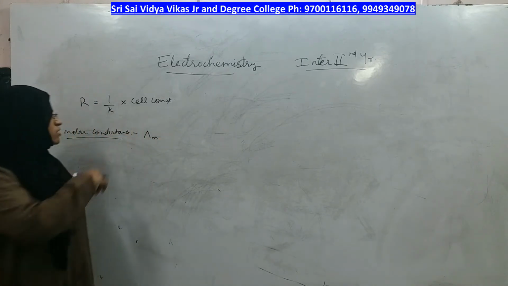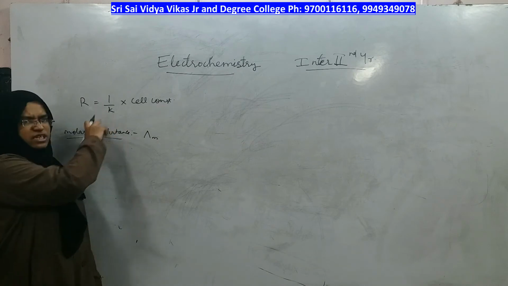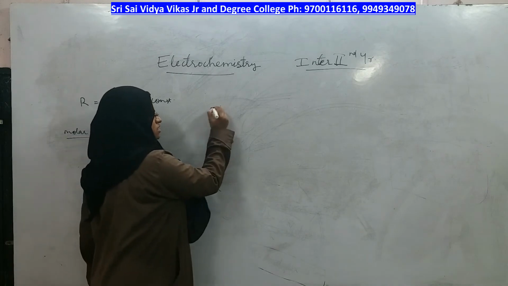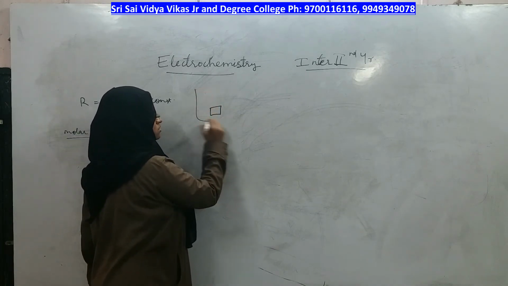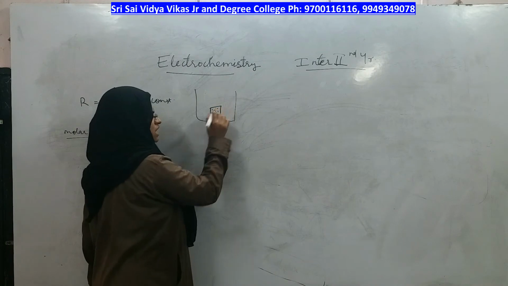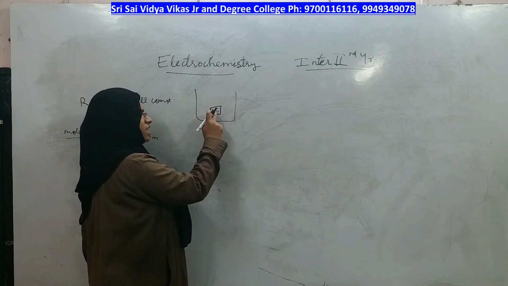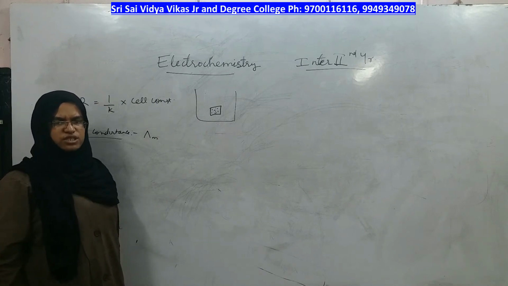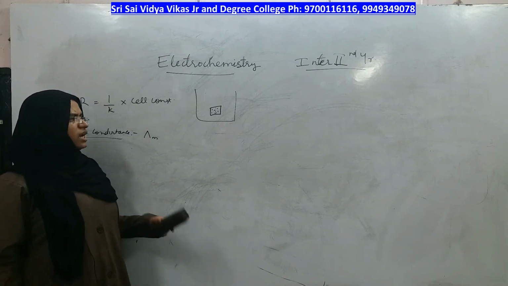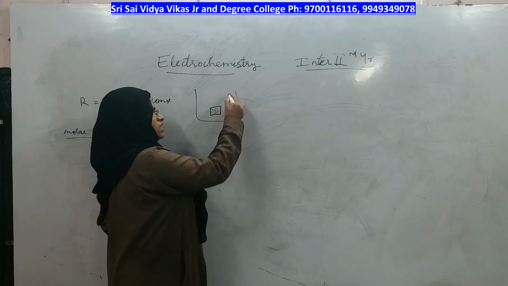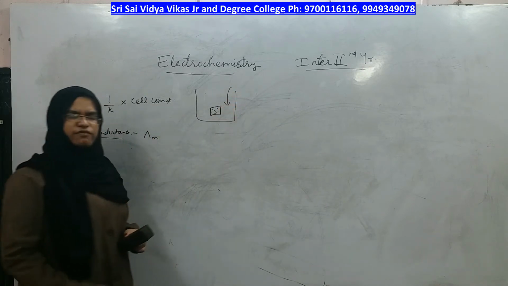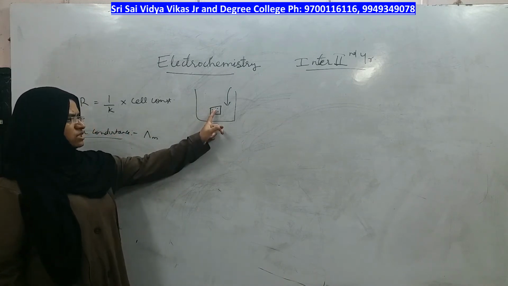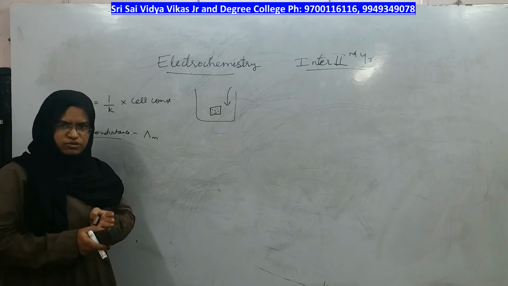In the earlier formulas, we took conductivity, also called specific conductance. That means in this cubic box, the conductance of the ions present was nothing but conductivity, right? If you increase the dilution, the ions inside this box will disperse.